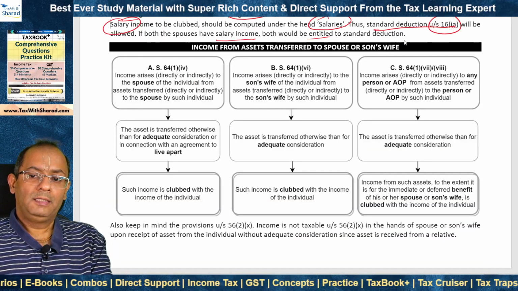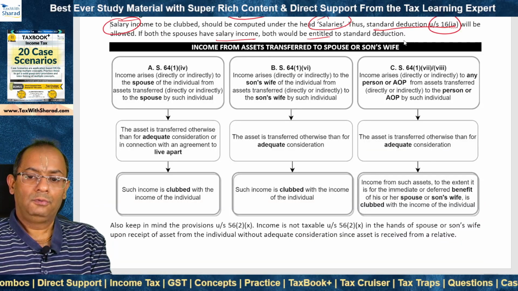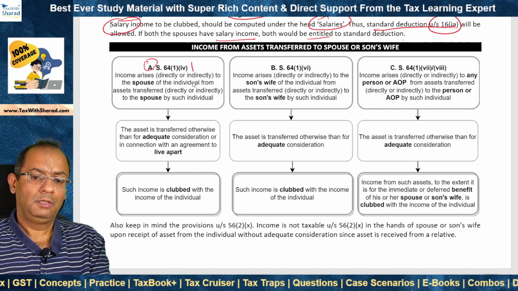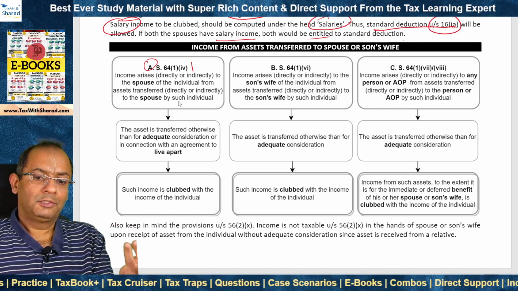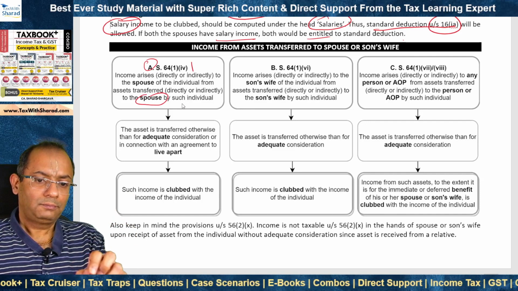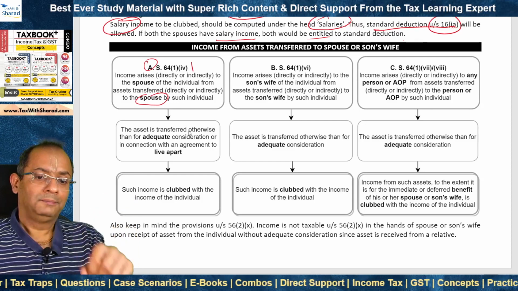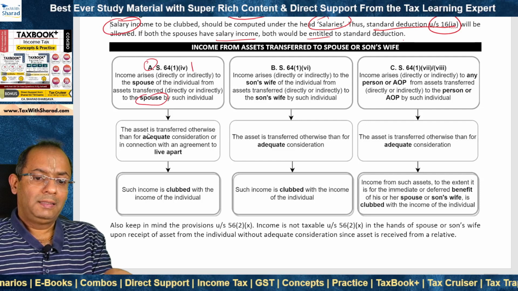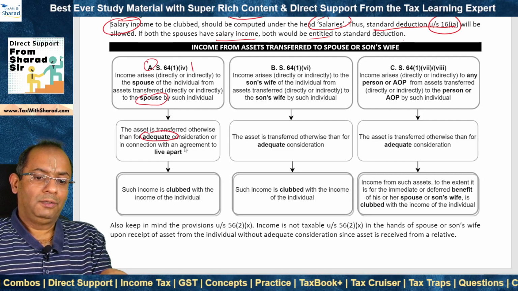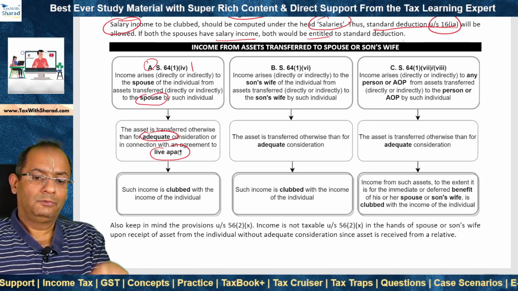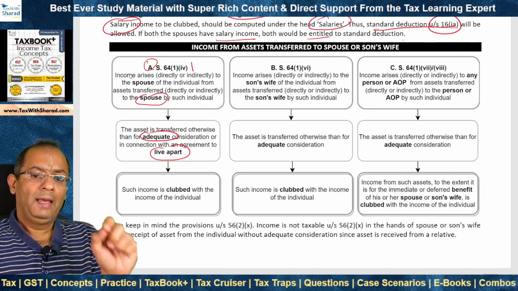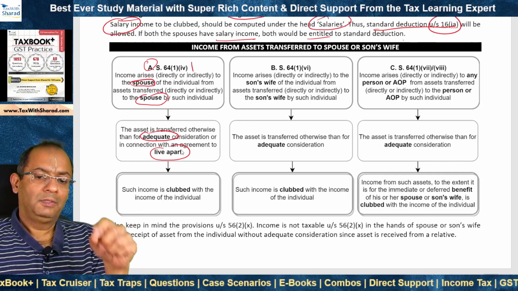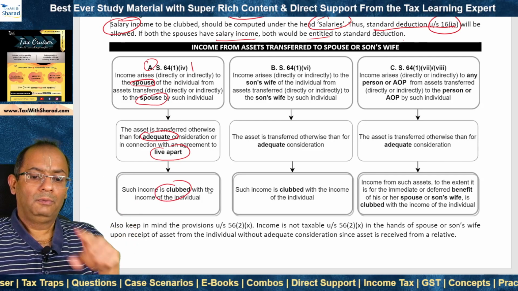Now we look at the provisions regarding clubbing of income from assets transferred to spouse or son's wife. There are three situations. Situation A, 64(1)(iv). Asset is transferred by the individual to the spouse, right? An asset includes money, and the asset is transferred otherwise than for adequate consideration or in connection with an agreement to live apart. So for example, asset is gifted to the spouse and then income arises to the spouse out of such assets transferred, then such income is clubbed with the income of the individual.